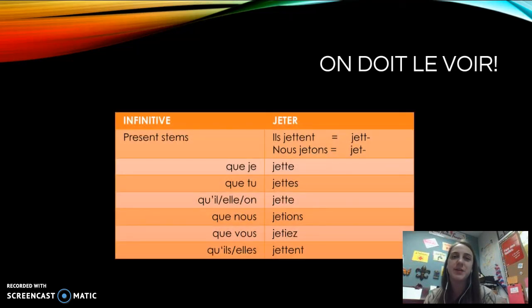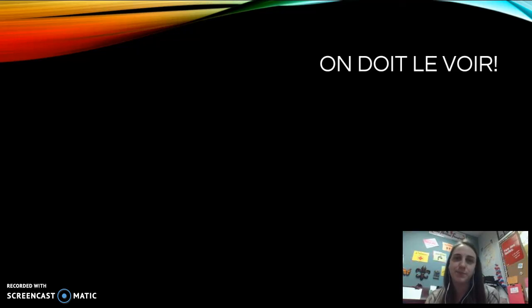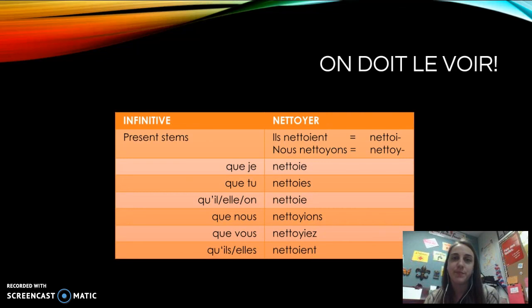Jeter, to throw, is another verb that doubles its letter. So ils jettent, two T's, but nous jetons, just one. So que je jette, que tu jettes, qu'il jette, que nous jetions, que vous jetiez, qu'ils jettent. Nettoyer is one of our YER verbs, so Y changes to I in the boot, even in the subjunctive. So que je nettoie, que tu nettoies, qu'il nettoie, que nous nettoyions, que vous nettoyiez, qu'ils nettoient.